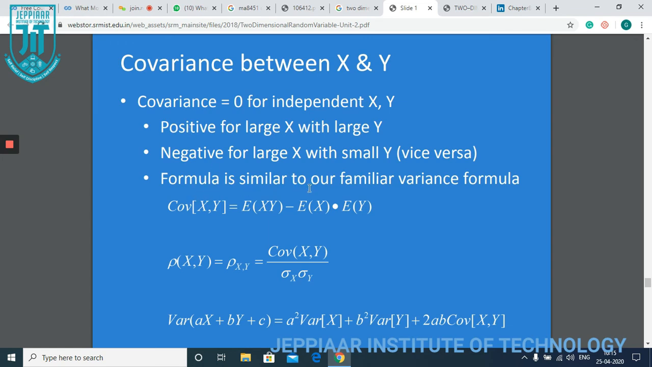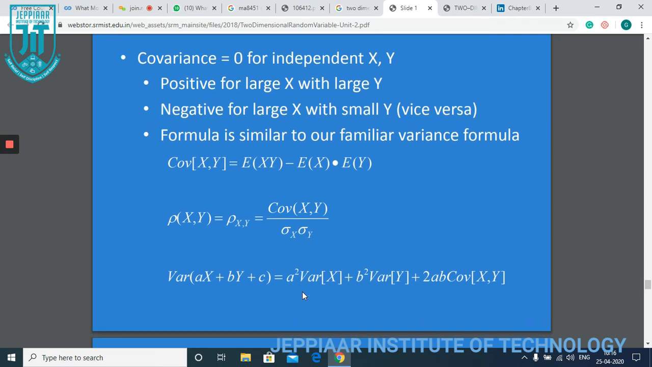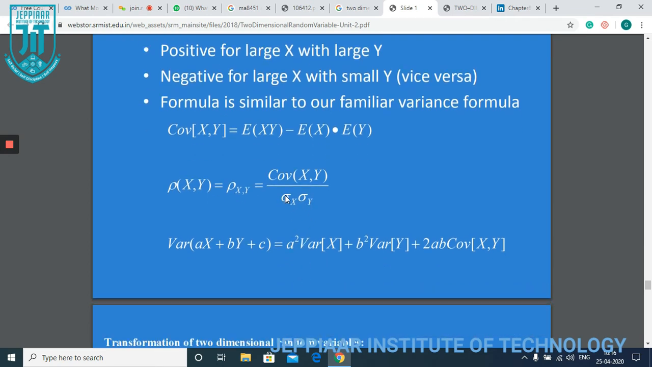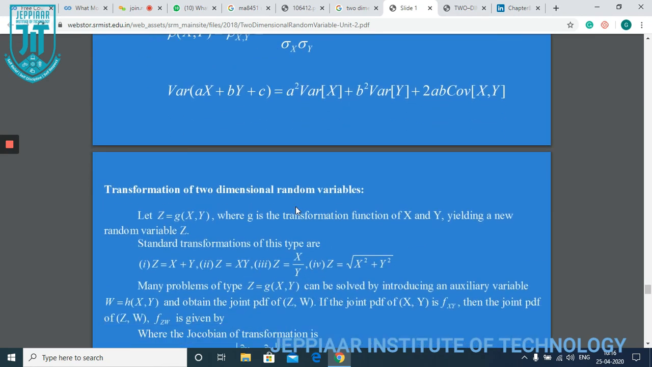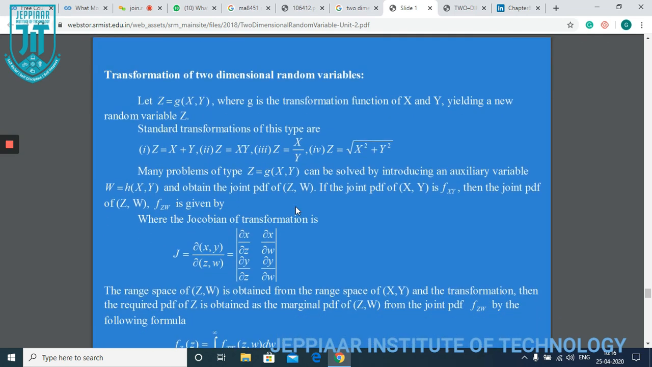This is a formula similar to our familiar variance formula: covariance of x y is equal to expectation of xy minus expectation of x into expectation of y. This is the correlation coefficient. This is the formula which you are going to use for the correlation coefficient of x comma y: covariance of x comma y divided by sigma x sigma y, that is, root of variance of x and root of variance of y. This is the transformation of a two-dimensional random variable.